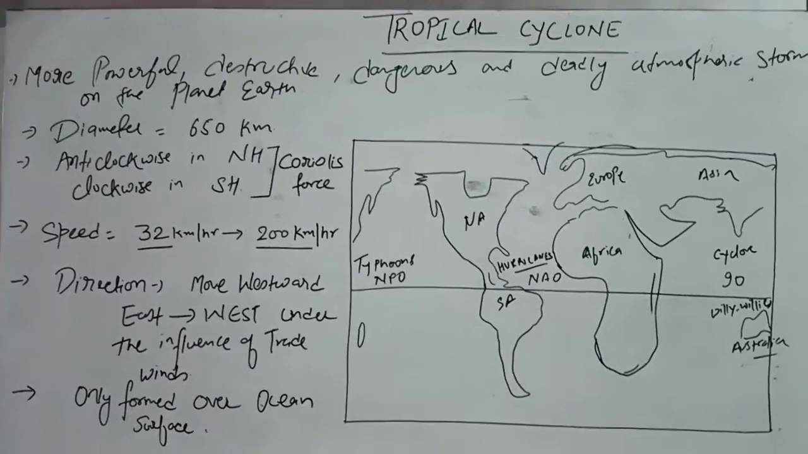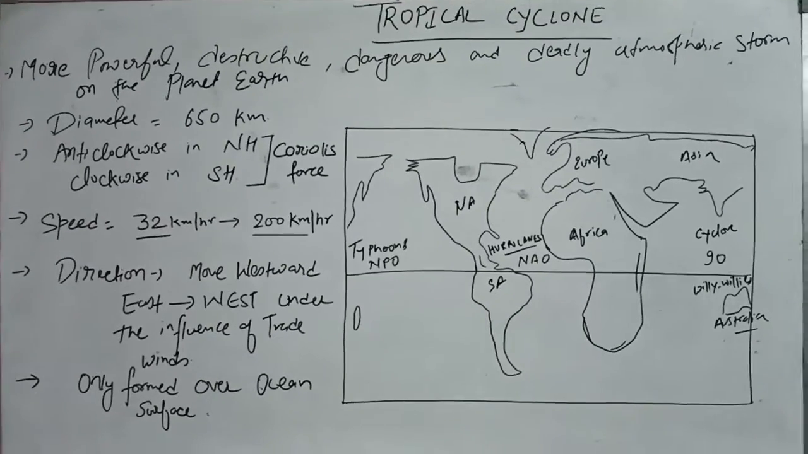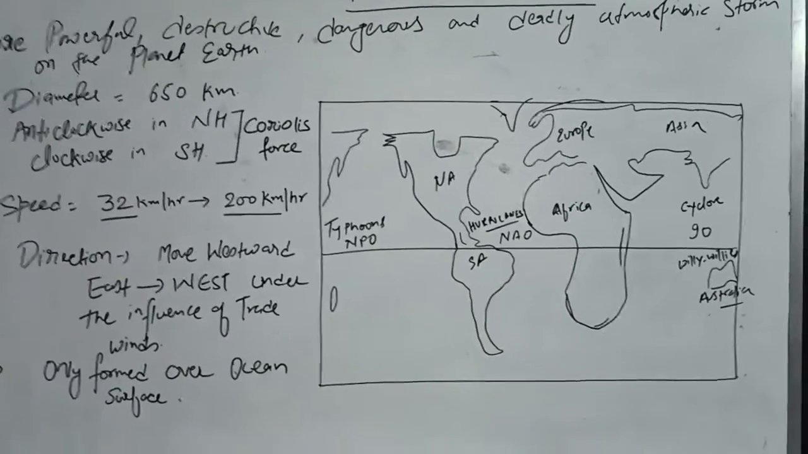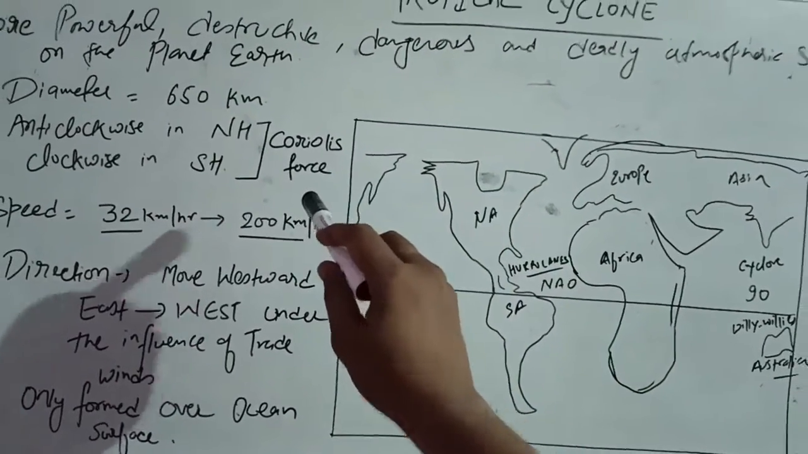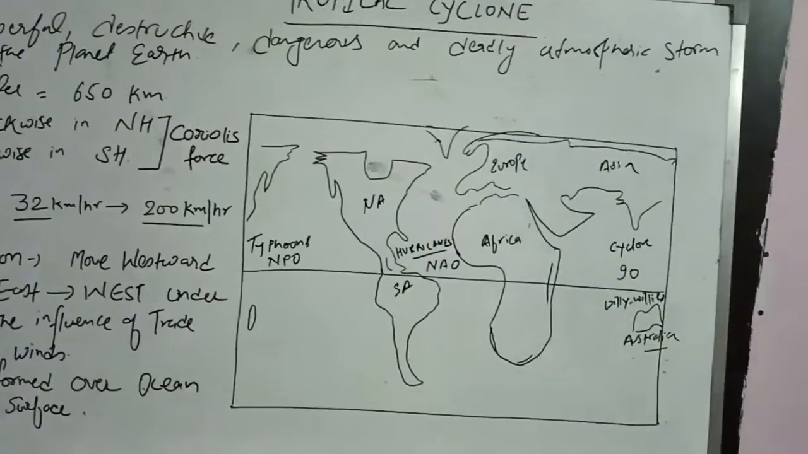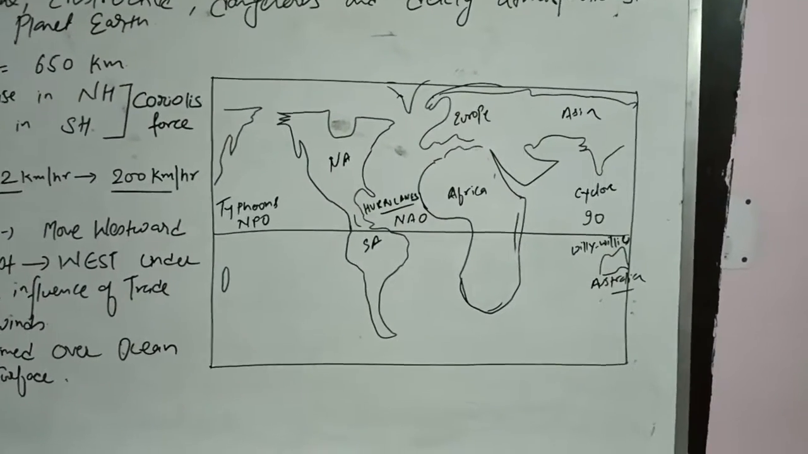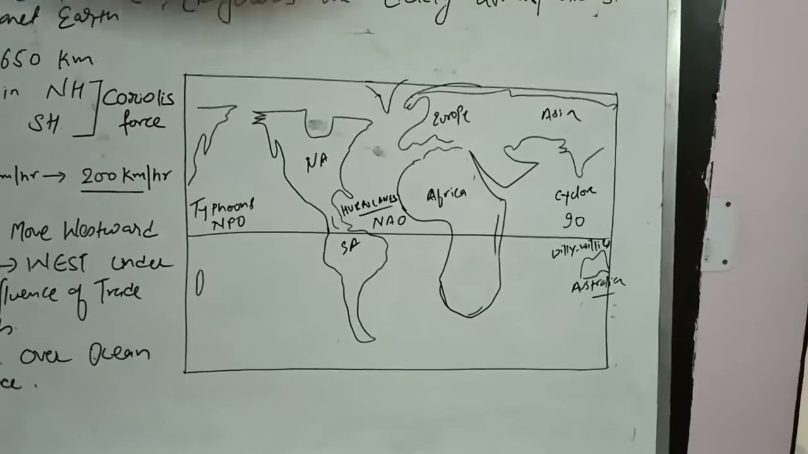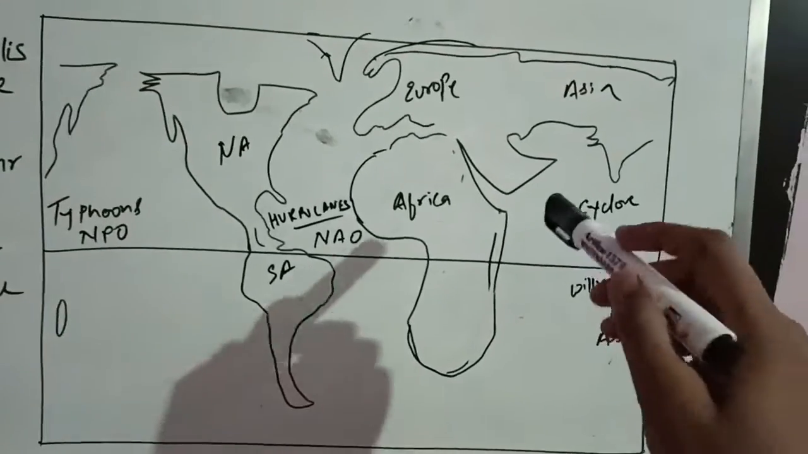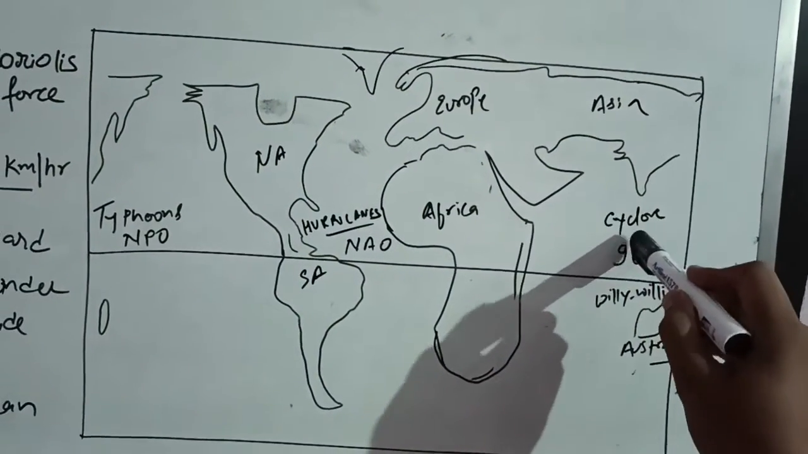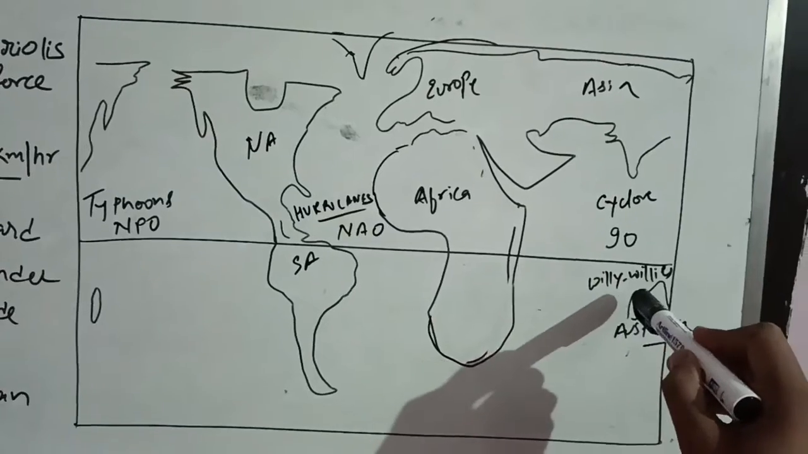Now tropical cyclones rotate anti-clockwise in the northern hemisphere and clockwise in the southern hemisphere, and you know the reason behind it is the Coriolis force. Now this tropical cyclone is formed between the tropic of Cancer and the tropic of Capricorn. Okay, so in tropical regions, and it is known by different names. For example, in the Indian Ocean it is known as cyclone. In northwestern part of Australia it is known as willy willies.